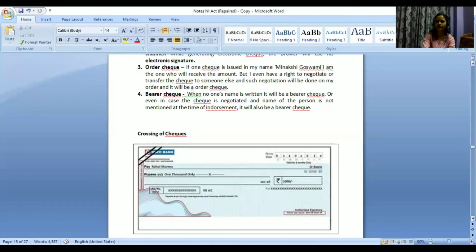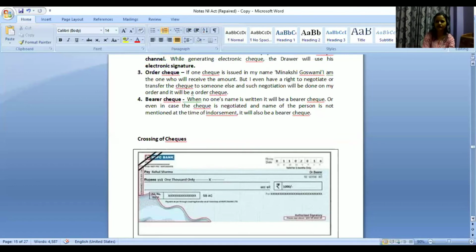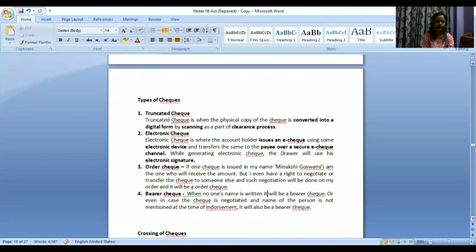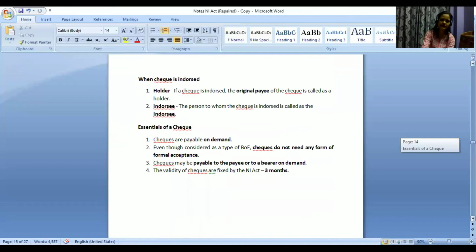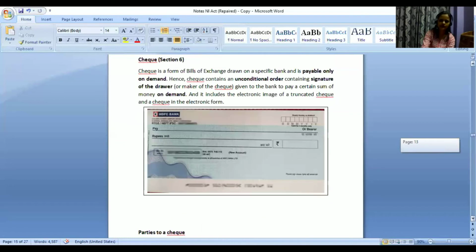So these are 4 different types of checks which we have, that you can just remember. Truncated check, when the physical copy is converted into a digital form as a part of the clearance process. Electronic check, everything will be done electronically, including signature, including transfer, everything. Order check is when someone's name was written and the person further wants to endorse it to someone. Bearer check is when no one's name is written, or when during endorsement, the name of the person is left blank. In both the cases, it will be a bearer check.